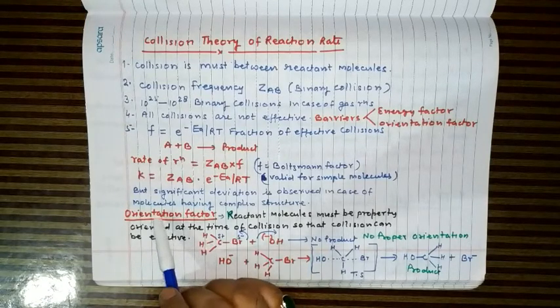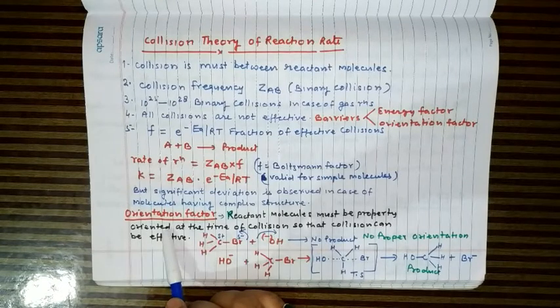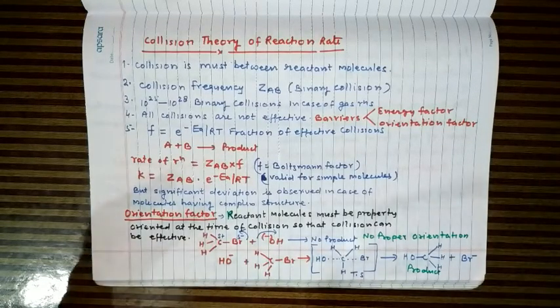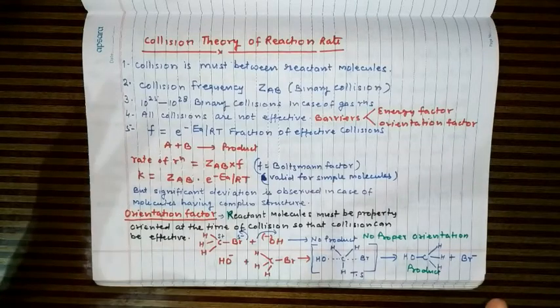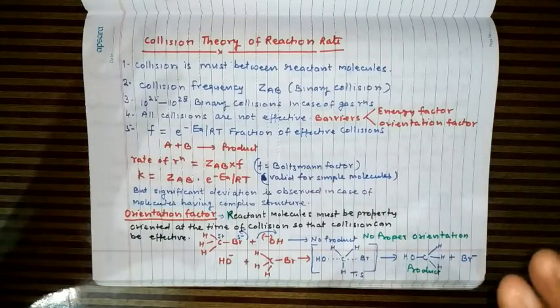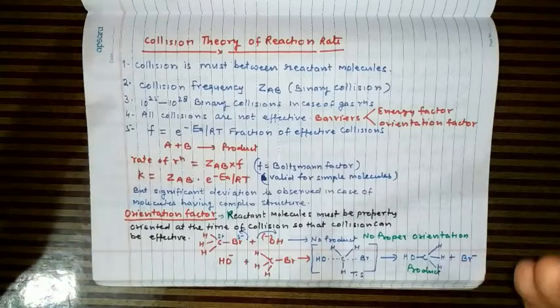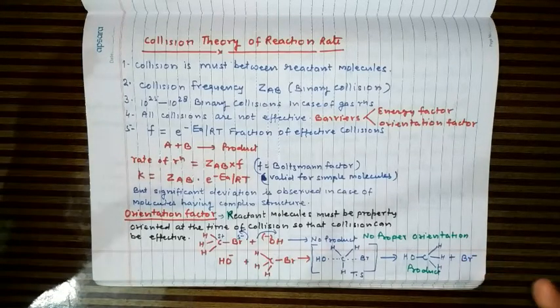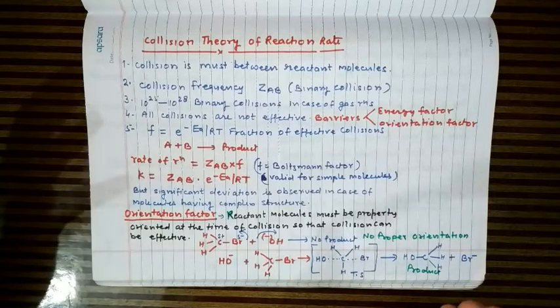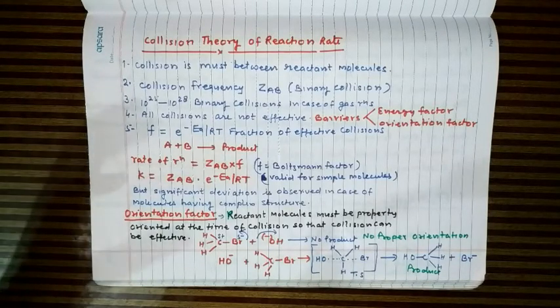Now it means that there are certain other factors which must be looked into. That factor is called the orientation factor. It means that at the time of collision, the reactant molecules must be properly oriented. If they are not properly oriented, even though they have energy equivalent to threshold or greater than that, their collisions cannot be effective.